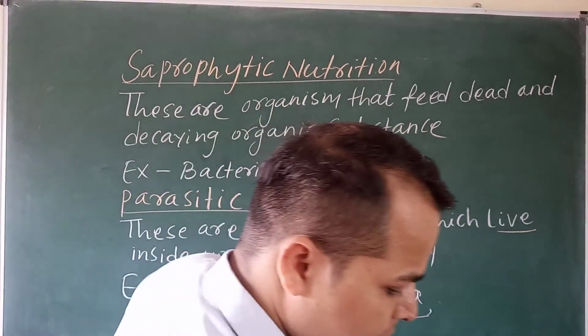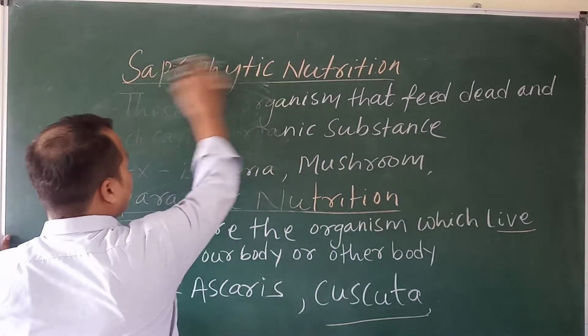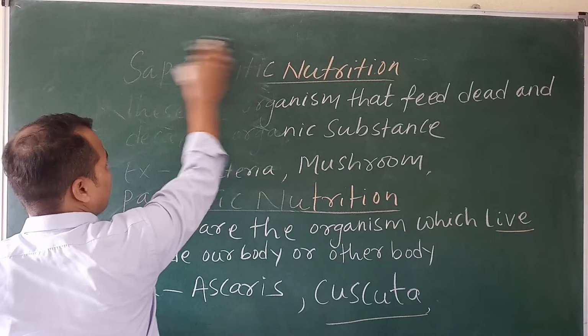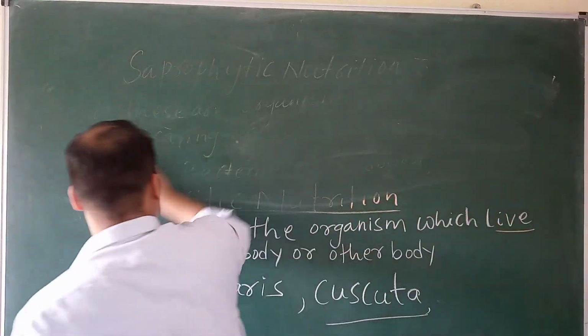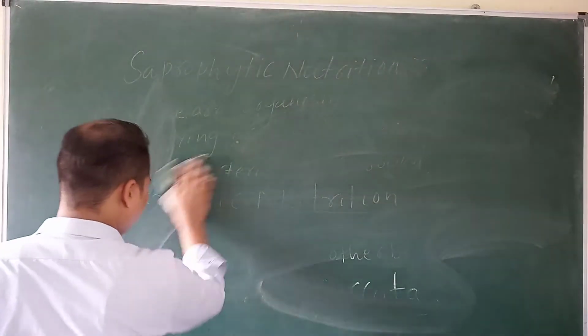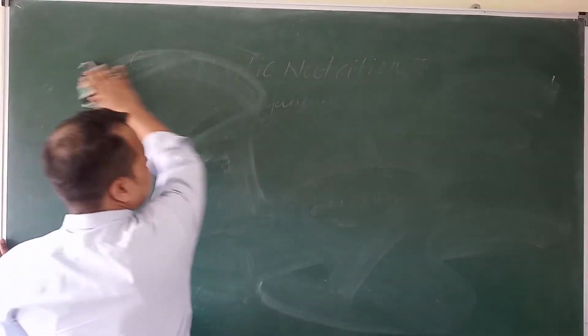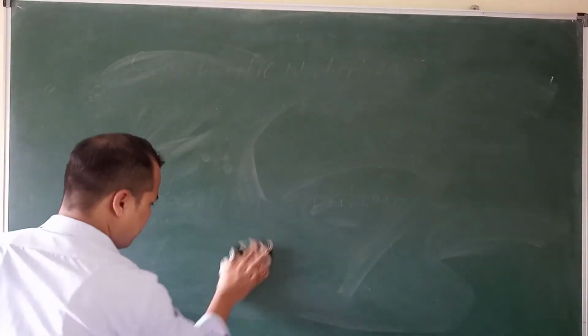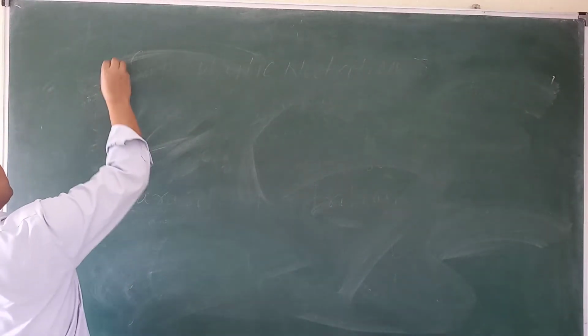Come to the third one. The third one is insectivorous. The plants which trap insects are called insectivorous plants.